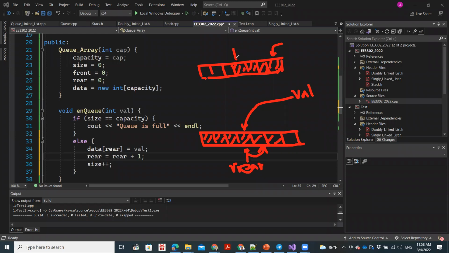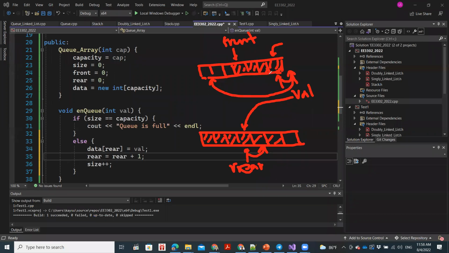Now our front is somewhere over here, and our rear was over here. Now we incremented it by 1, so it went over to here. However, if our rear goes from here to here, we need to shift it all the way to the front.